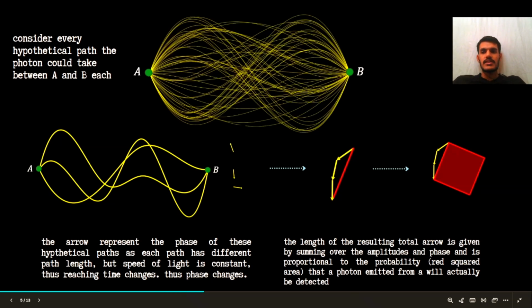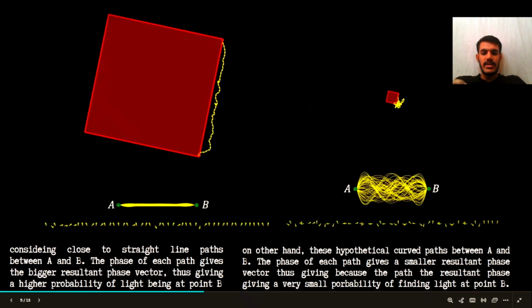Now moving next. In the first case, all the paths are very closely packed, and in case B all the paths are winding and none of the paths are, let's say, straight. Below there we have individual phase vectors, which represent the phase of each path for the first case and for the second case as well. Now again, if we align each vector tip to tail, one after another, we get two different vectors.